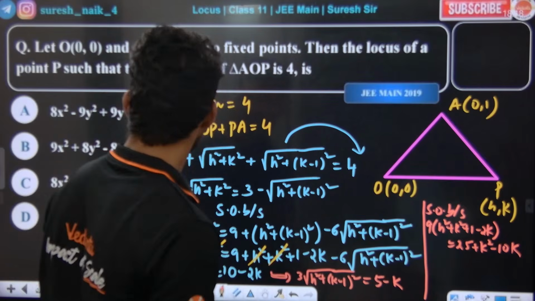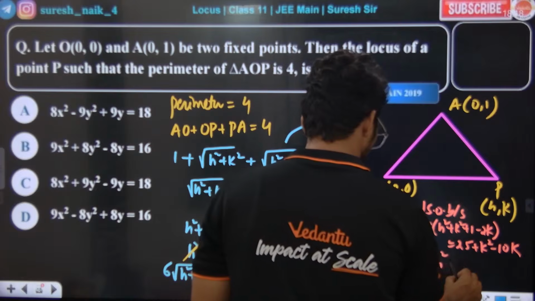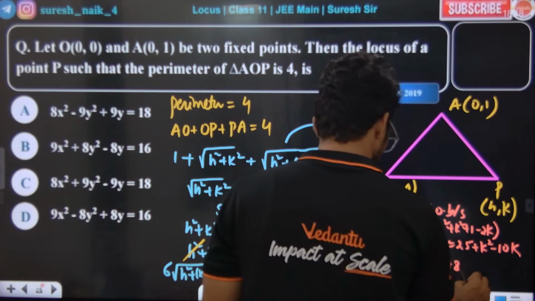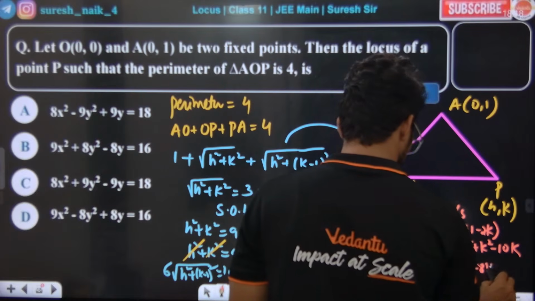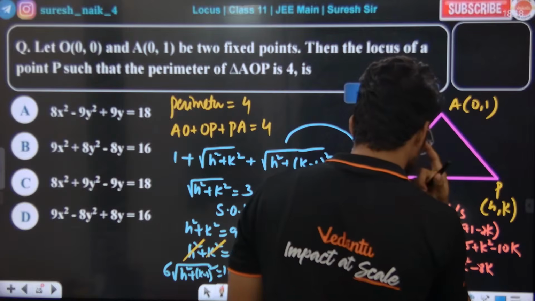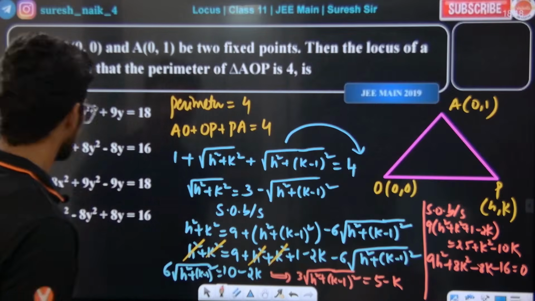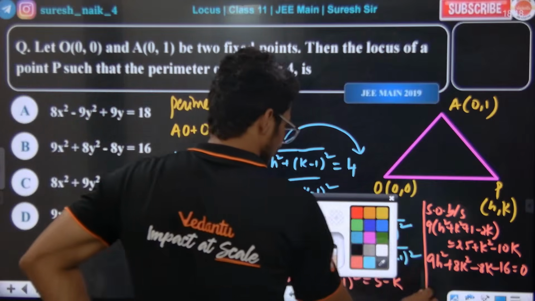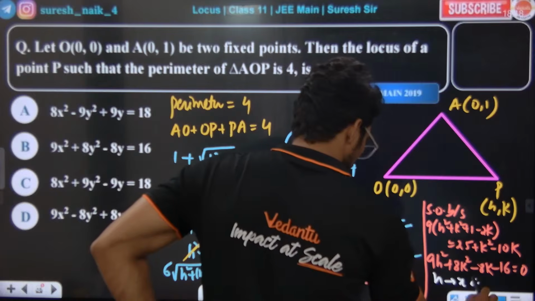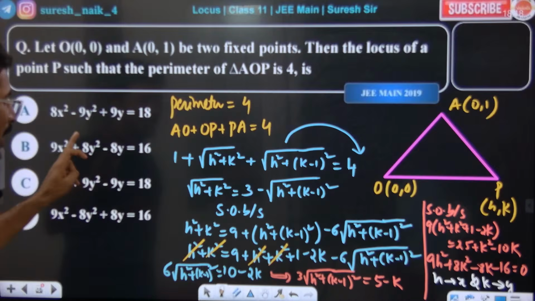9h square plus 8k square minus 18k minus 8k, 9 means minus 16 is equal to 0. Correct or not? So 9x square. Replace h with x, k with y. So 9x square plus 8y square minus 8y minus 16.